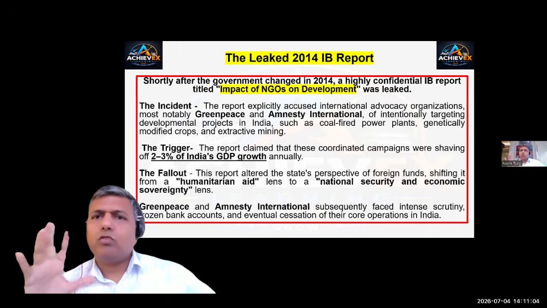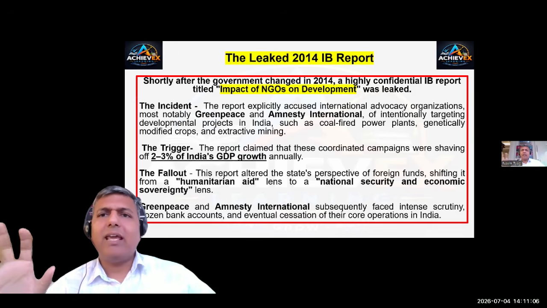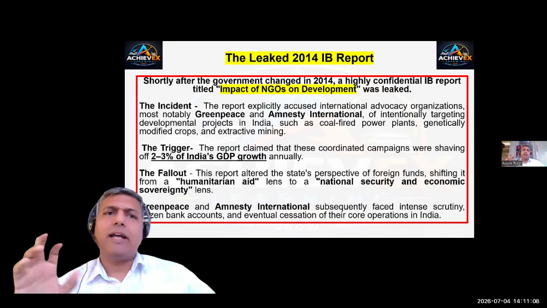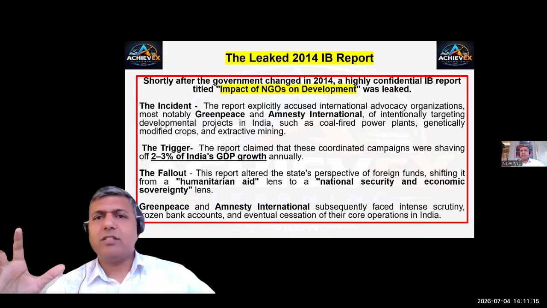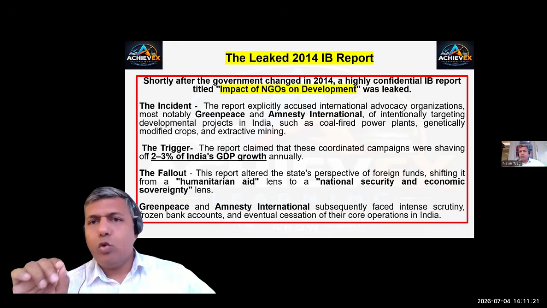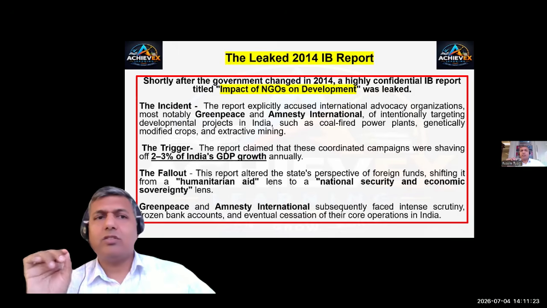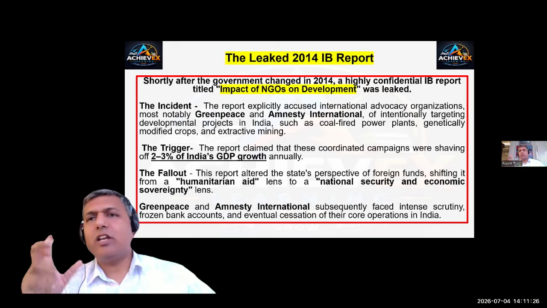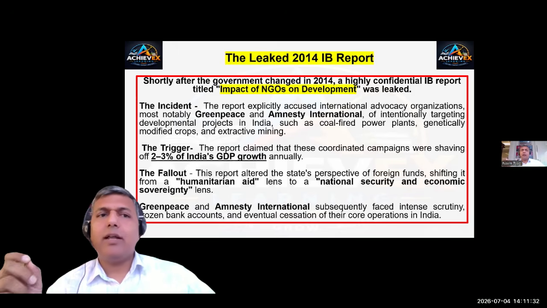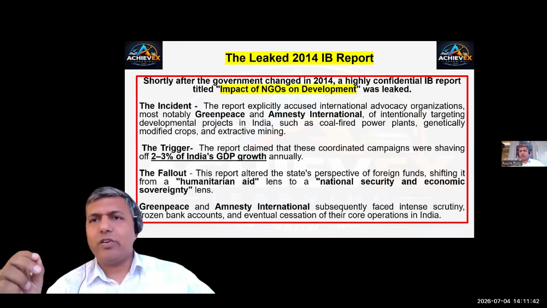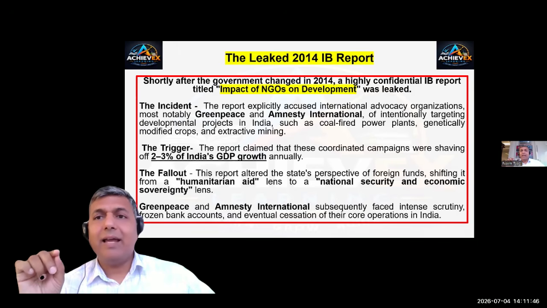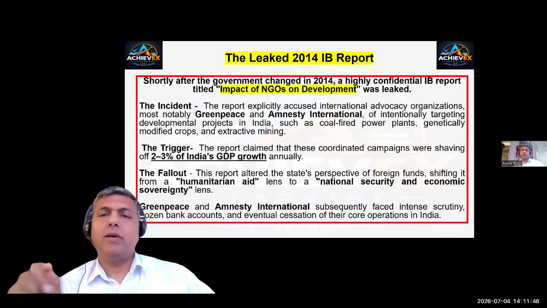Shortly after, in 2014, the government changed, and a very highly confidential IB report titled Impact of NGOs on Development was leaked. The report accused international organizations like Greenpeace and Amnesty International of intentionally targeting development projects in India, such as coal-fired power plants, genetically modified crops, and mining. So their word is intentionally targeting development projects in India.